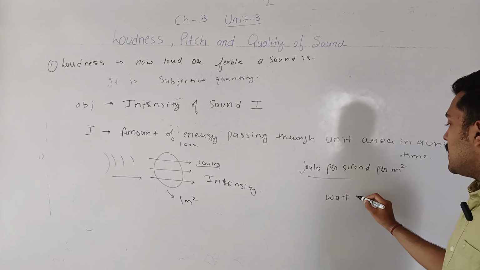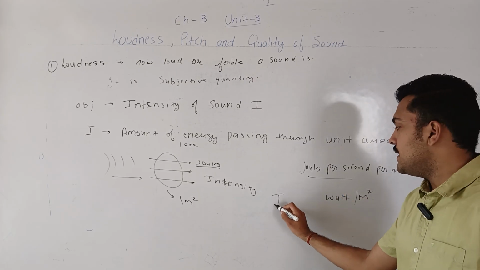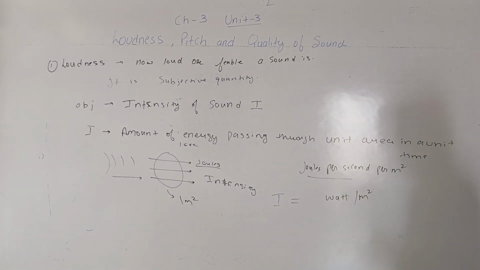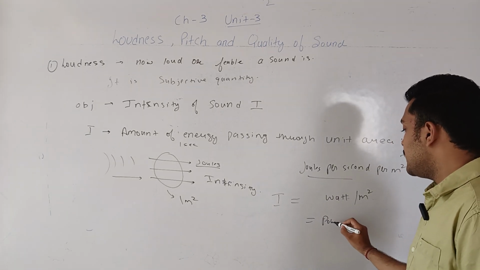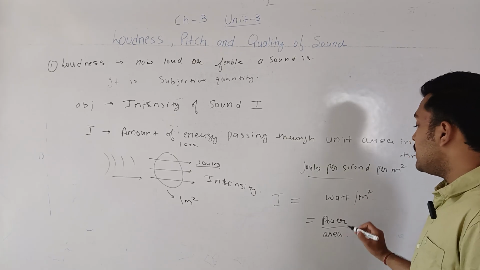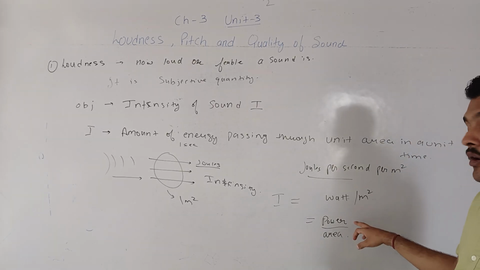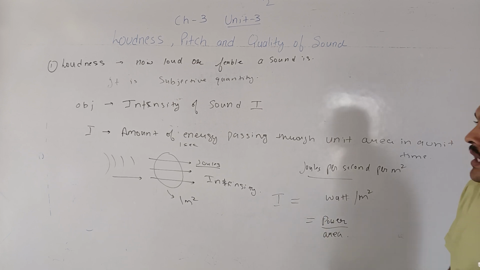Watt per square meter is the unit of intensity. We can also call it power per unit area. Sound power transferred per unit area is the intensity of the sound.